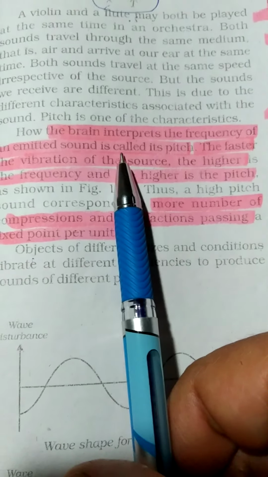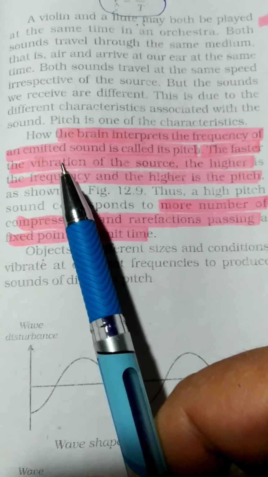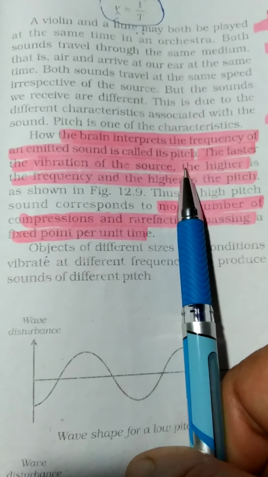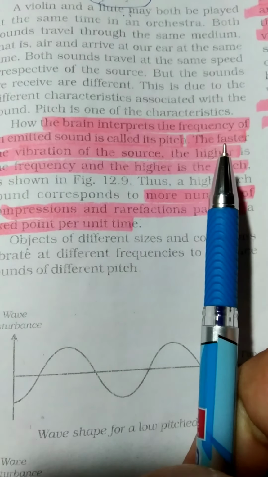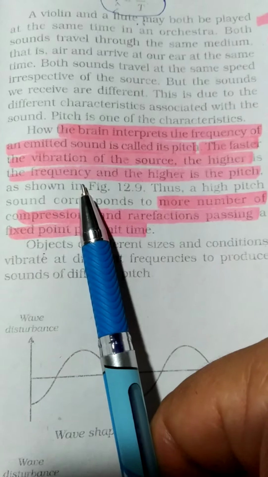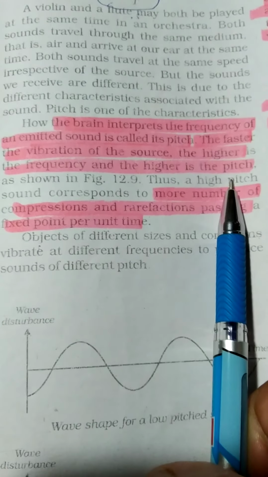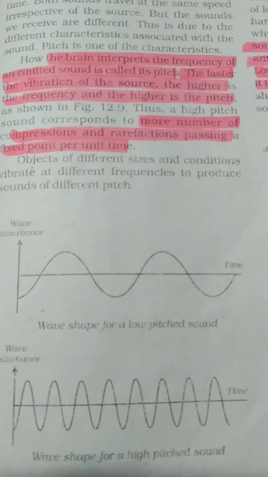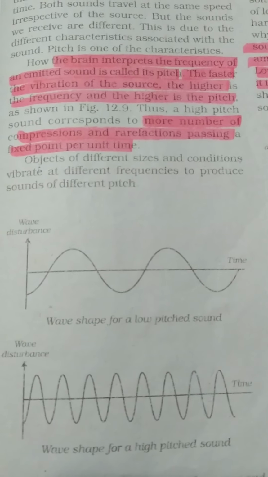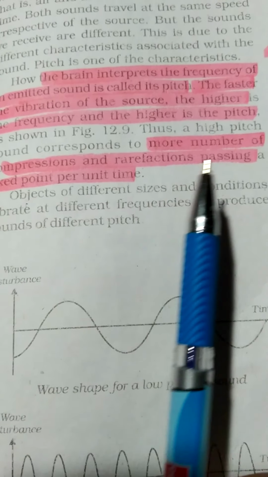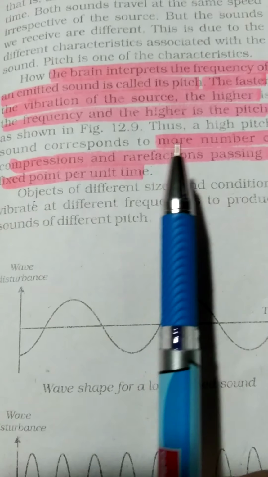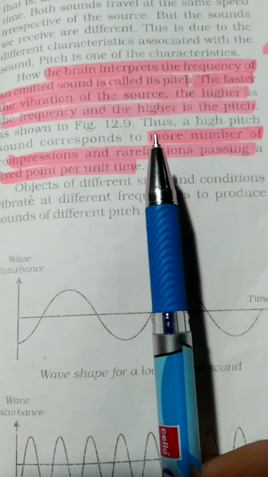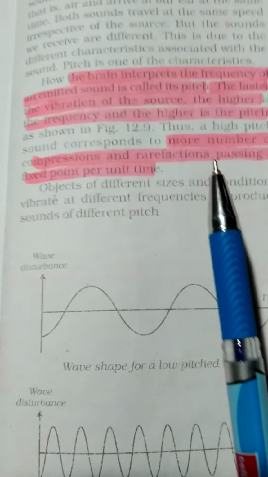How the brain interprets the frequency of an emitted sound is called its pitch. The faster the frequency, the higher is the pitch. If the frequency of an object is more, then the pitch will be high, and if the frequency is low, then the pitch will be low. What is frequency? Frequency is the number of vibrations emitted per unit time.